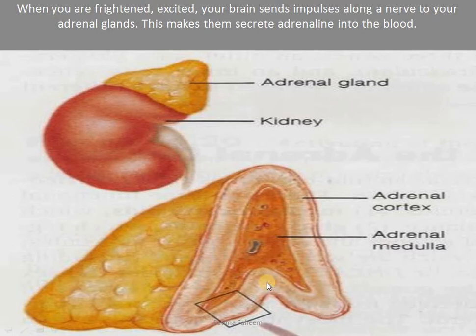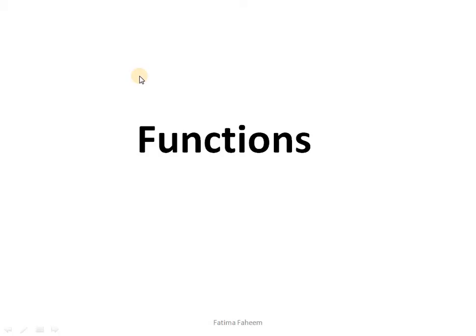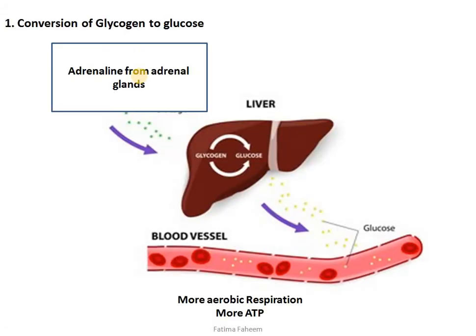If you look at the structure of adrenal glands, you can see they have two portions. The outer one is known as the adrenal cortex, while the inner one is known as the adrenal medulla. This gland, like I told you before, is located just above the kidneys. Let's see the function of this hormone.